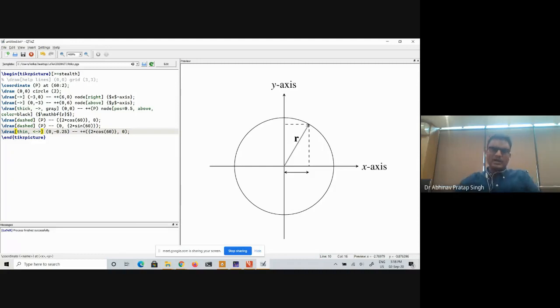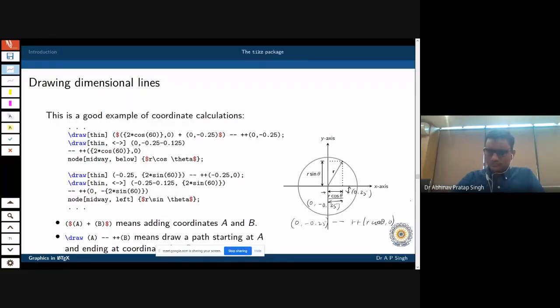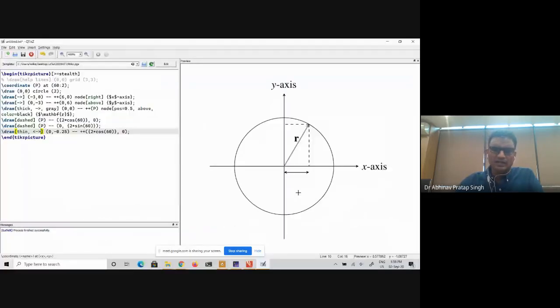And I can use the same code now to draw this vertical line also, where I have written r sine theta, as you can see here. Now I can draw this vertical line also, and I'm not going to explain it. Hopefully you can do it by yourself, but I will use this code again. x and y are basically interchanged, and sine theta is going to cos theta. That is the only difference.